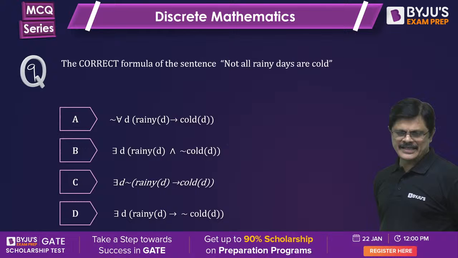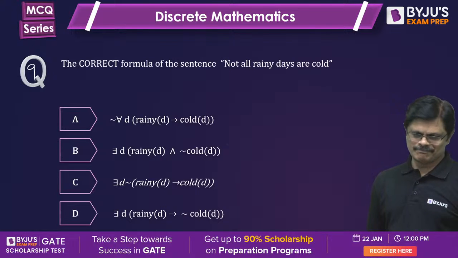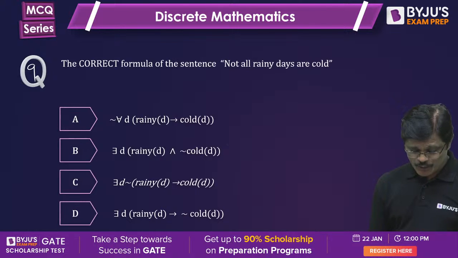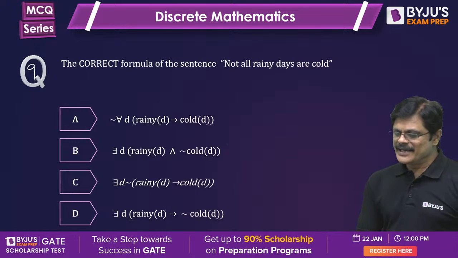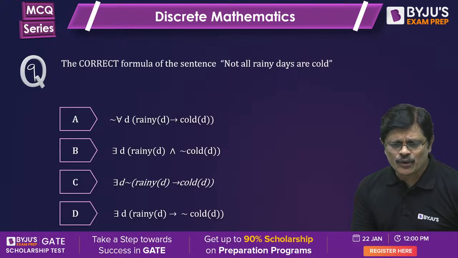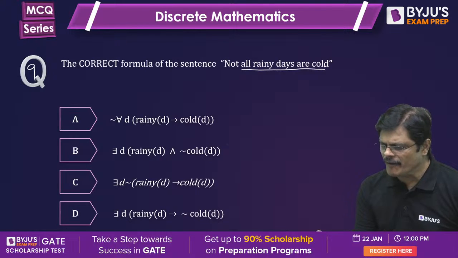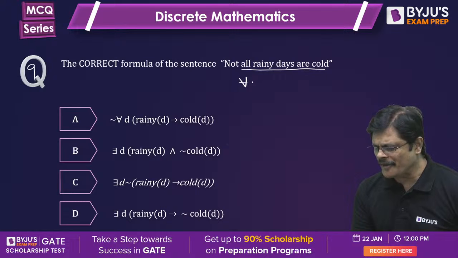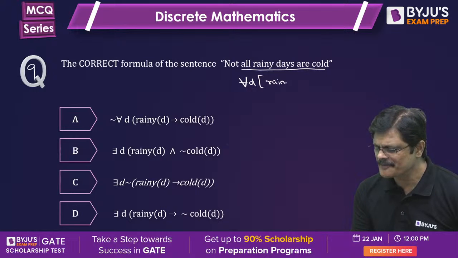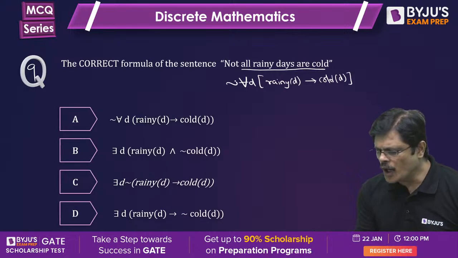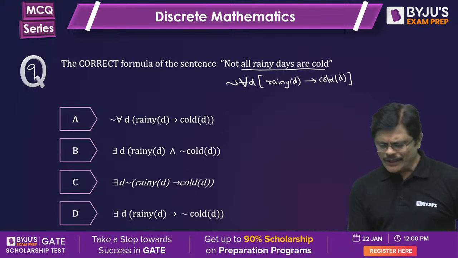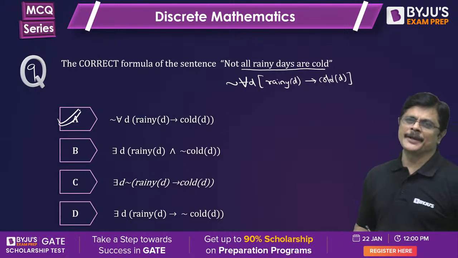Very good. It is an MSQ, so more than one option may be correct. See, not all rainy days are cold. So let us identify the correct form for this. First write down all rainy days are cold by Aristotle forms. So not all means this one, and not all is available, which is option A.